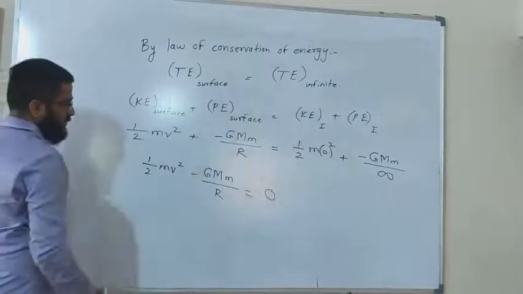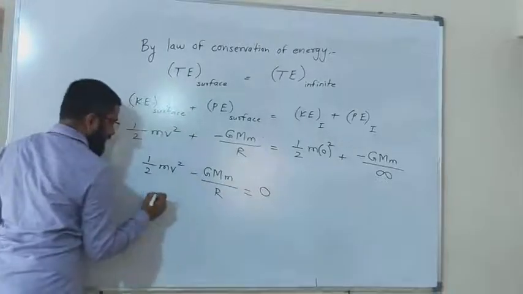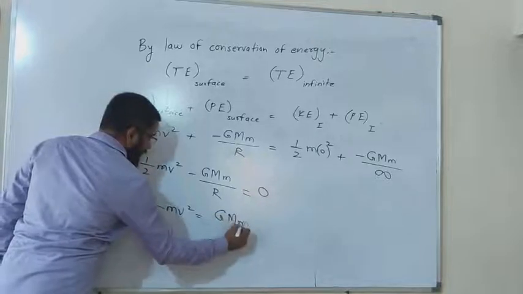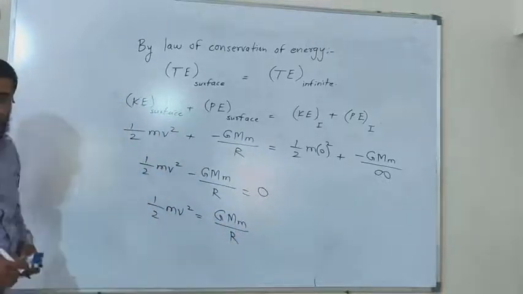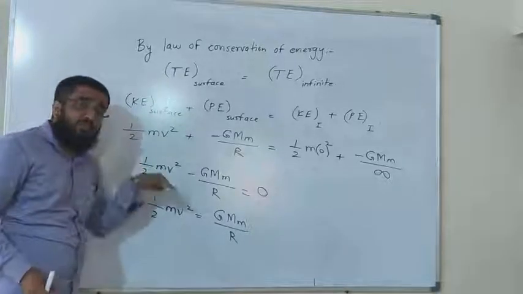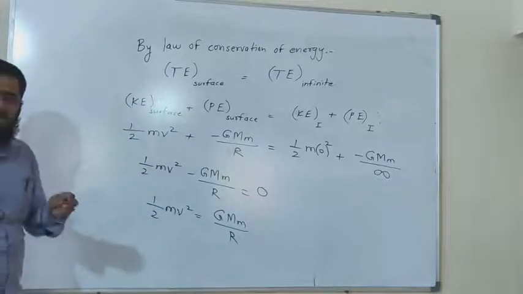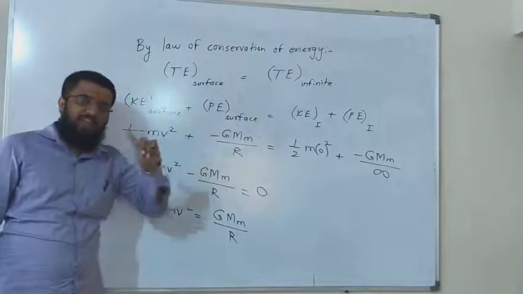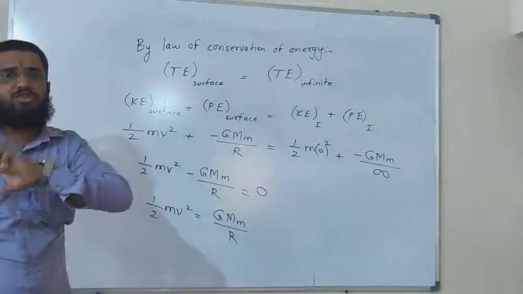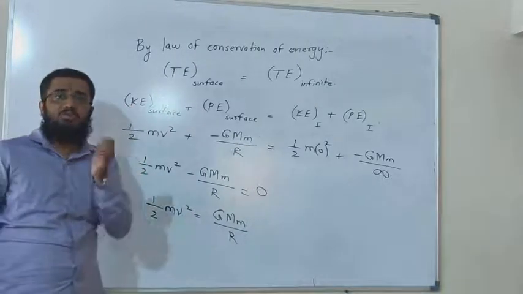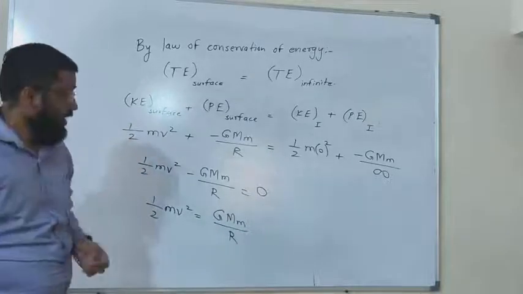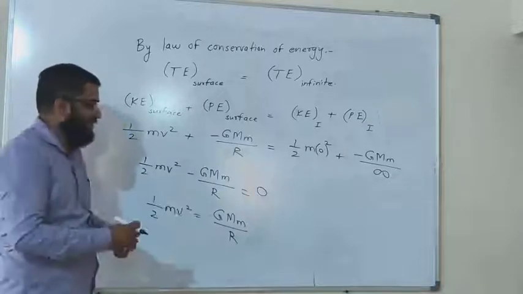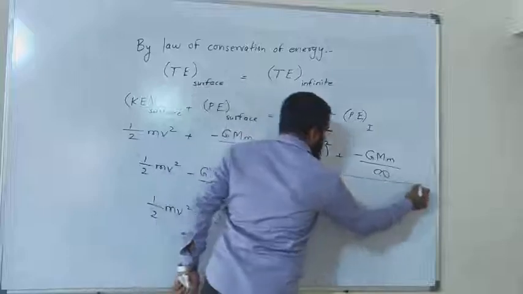Now this negative term will move across, becoming a positive one. 1 upon 2 mv square is equal to GMm upon r. Now see here, this velocity which the body has is nothing but the velocity required to move to the infinite point. And for the infinite point, I first require the escape velocity to move out of the barrier of the gravitational pull. So instead of writing this v, I can convert this v into escape velocity. So by replacing the v with ve,